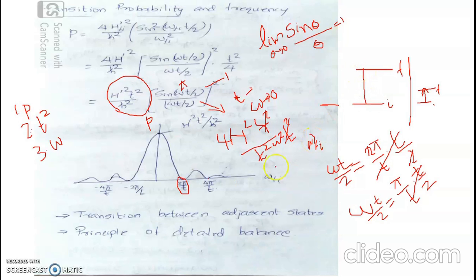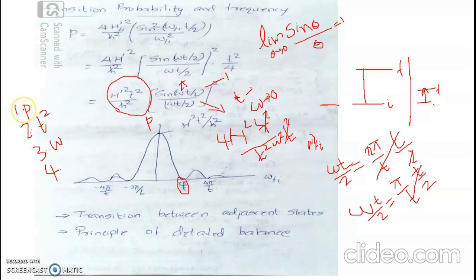Or we say that transition between adjacent quantum states has greater probability, or most of the transitions will be occurring between adjacent quantum states compared with two quantum states that are placed far away.